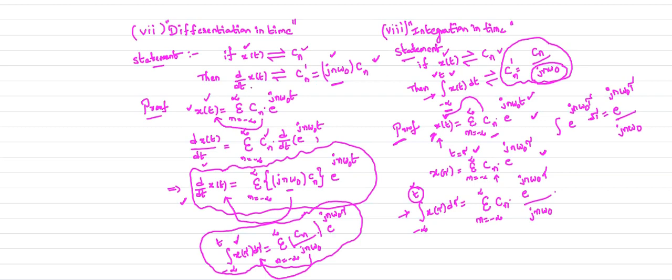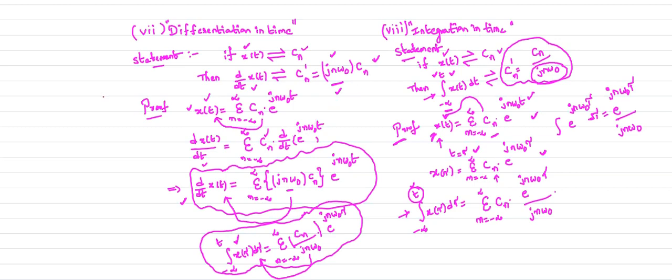When you perform the differentiation in time, your complex exponential Fourier series coefficient is multiplied by a factor of jn omega naught.